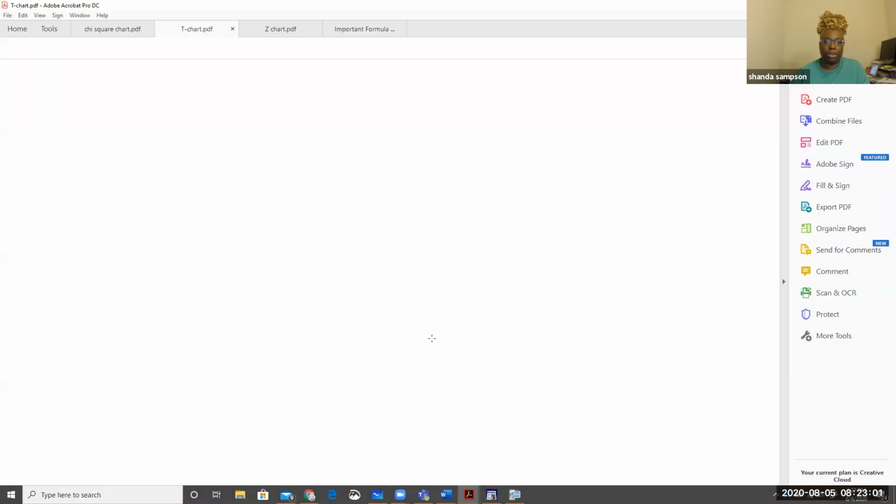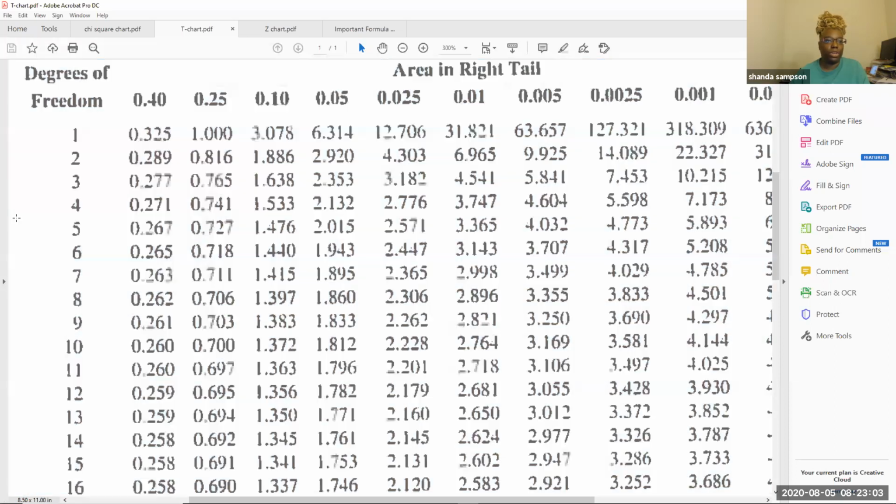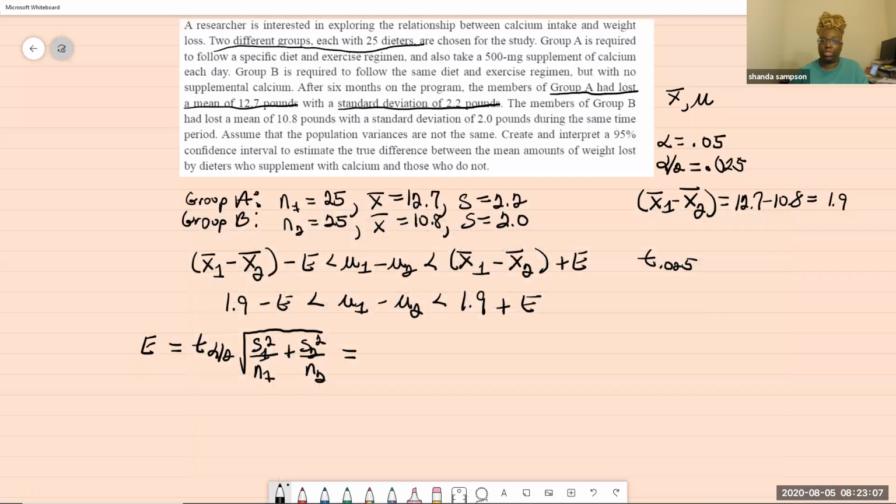So for our T chart, we need degrees of freedom. In my class, there are several ways to get degrees of freedom, so you might want to check with your instructor if I'm not your instructor. There's the way that the calculator does it that gives you a number, and there's a way that you add N1 and N2 together.